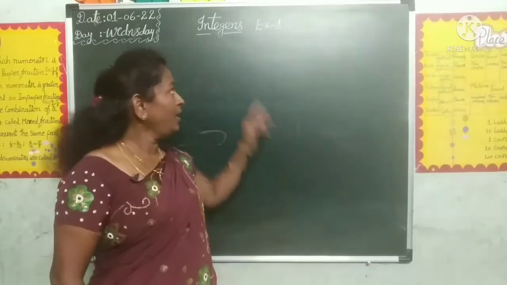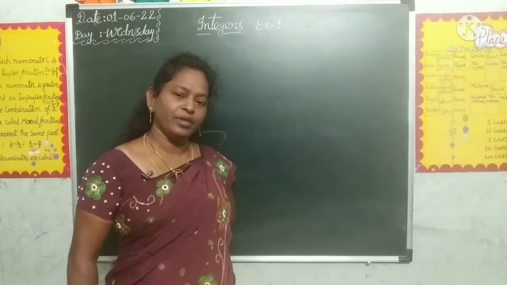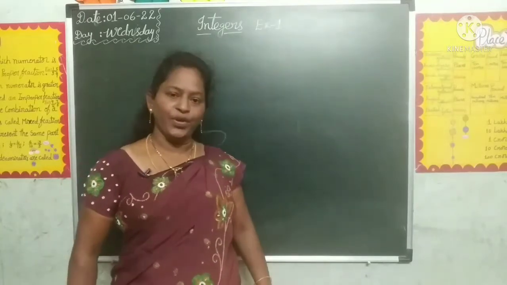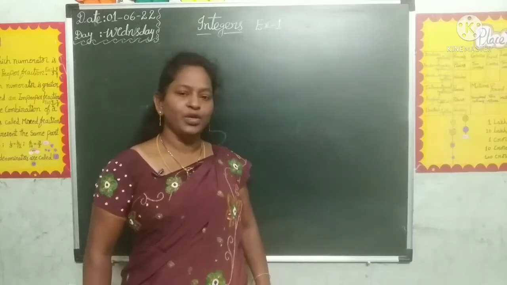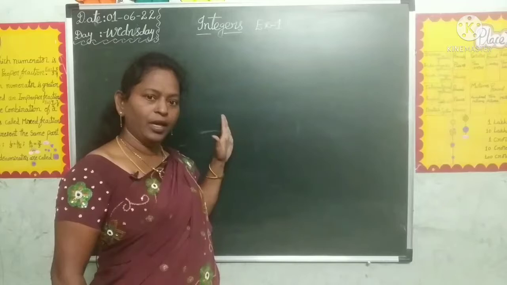Today we will learn integers. Integers means the collection of whole numbers together with the negative of natural numbers. Natural numbers means usually you are counting 1, 2, 3 and so on. These are called natural numbers. Natural numbers are denoted by the letter N.